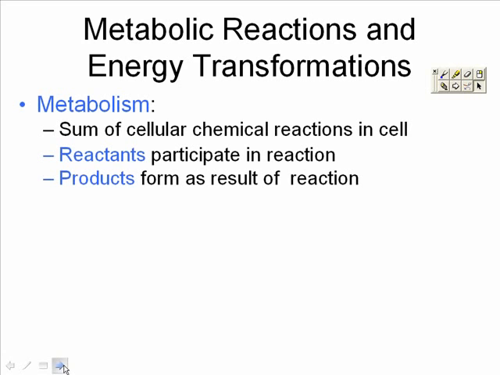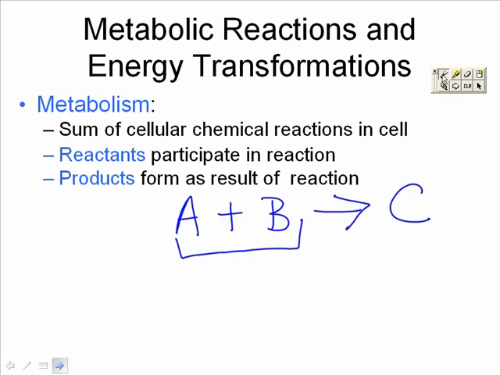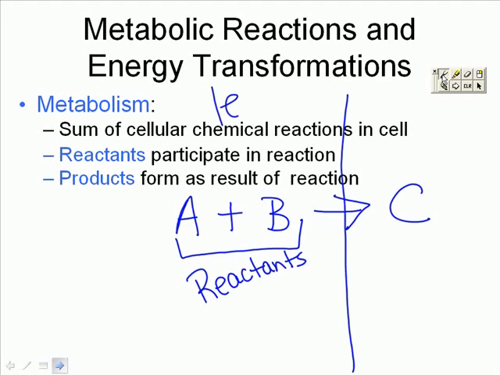Now, we can show chemical reactions by using a chemical equation. We can say that A plus B produces C. In this case, A and B that are participating in the reaction are called our reactants. Our reactants occur on the left side of the arrow. On the right side of our arrow, we have our products. In this case, we only have one product. We could have many. They're the result of the reaction.